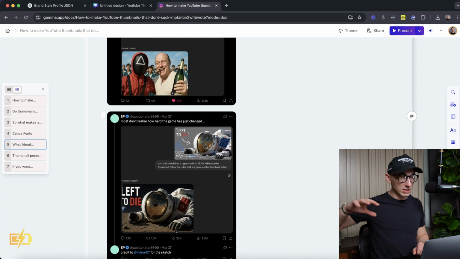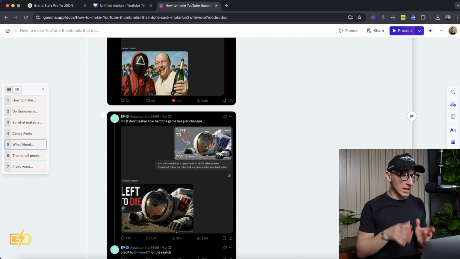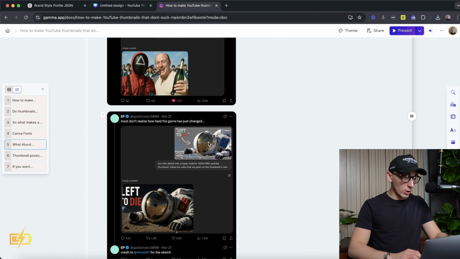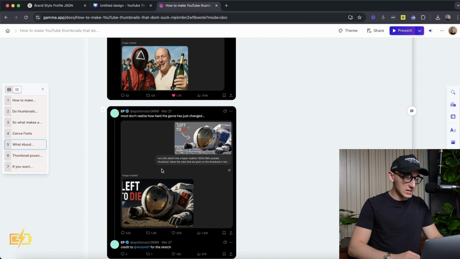And I'm not saying this because I'm a big AI hater, or I'm upset like a lot of people are that AI is going to replace this. I want it to. I was disappointed that it wasn't working for what I needed it. But if this is what you're doing, then this is going to work. You don't need to hire a thumbnail designer if you're making videos like this.